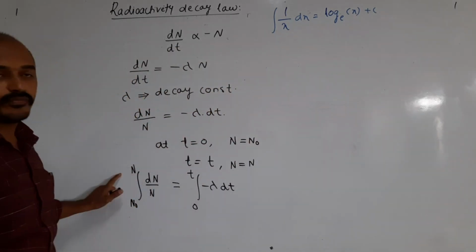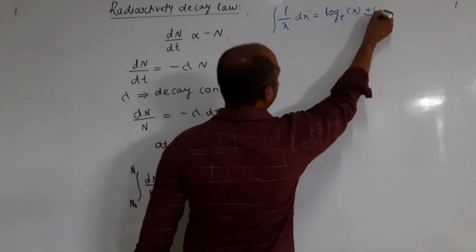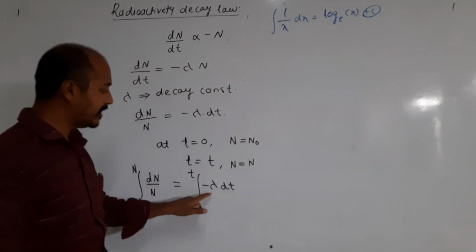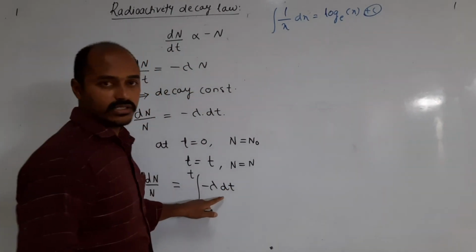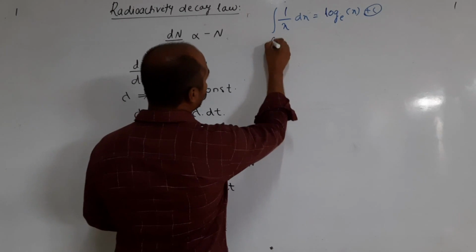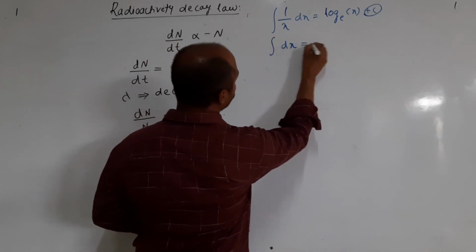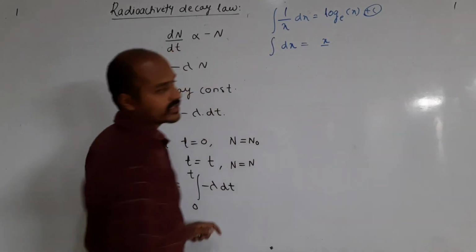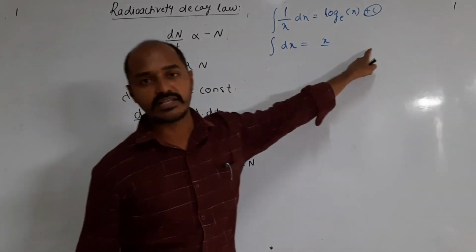Here limits are there, so the plus c will not be there. Similarly, the integration of dx is equal to x plus c.